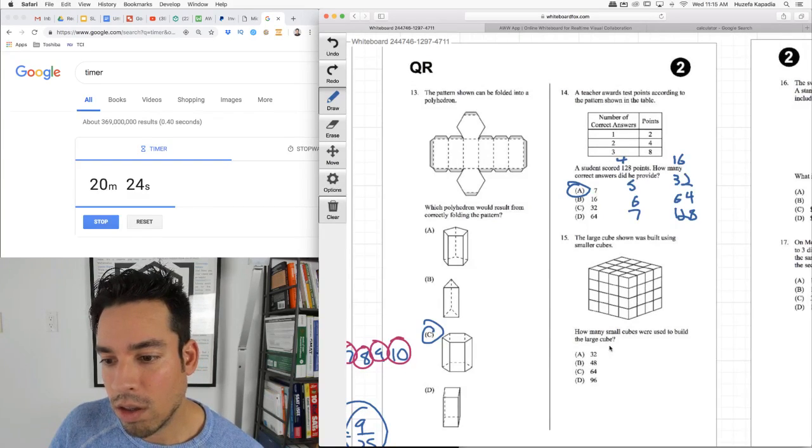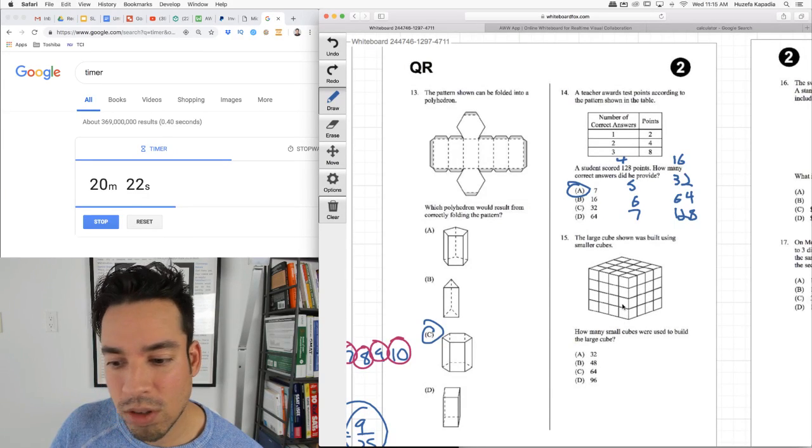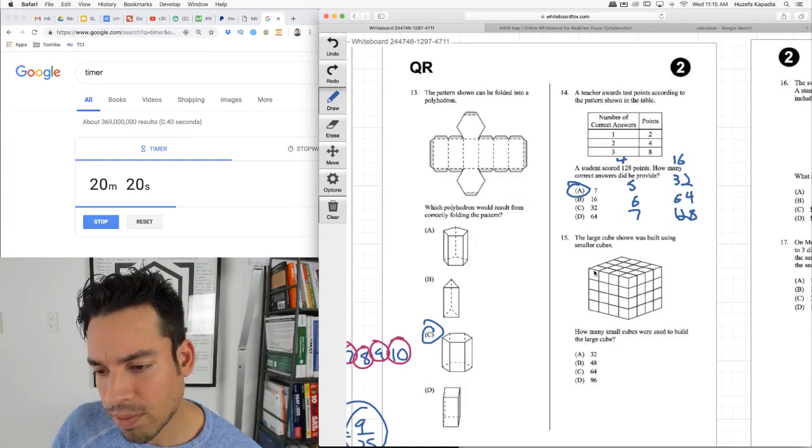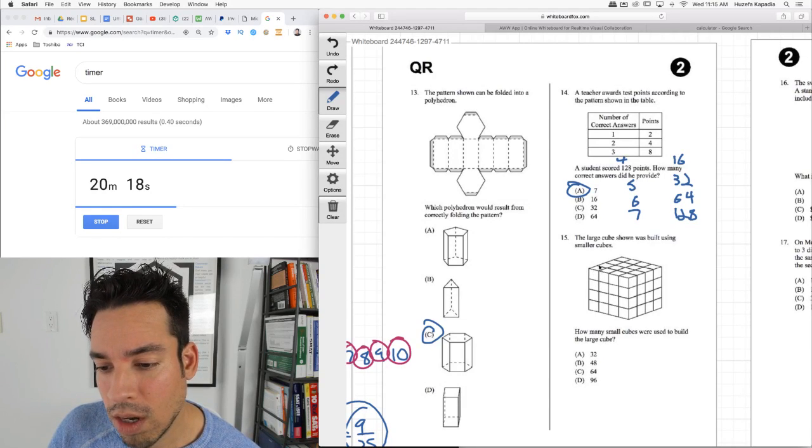The larger cube was built using smaller cubes. How many small cubes were used to build the large cube? Okay. So check it out. This is how I like to do this one. I look at this kind of slice here, and I can count the cubes in that slice.